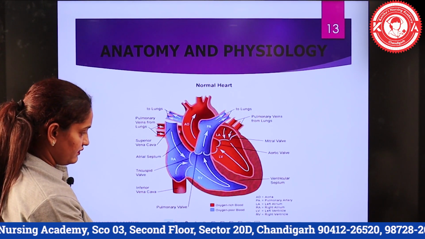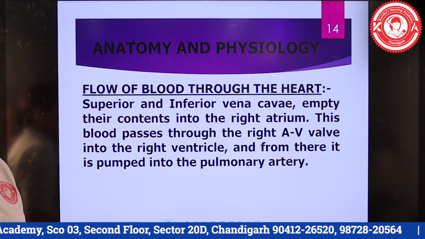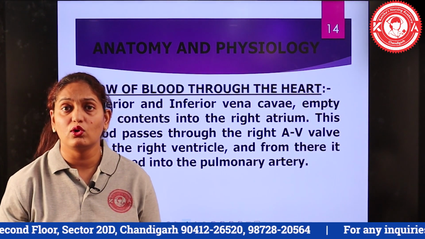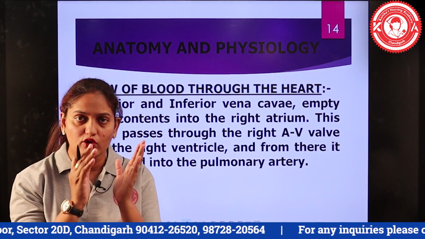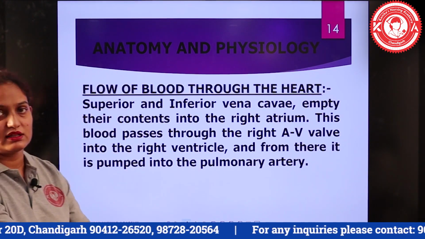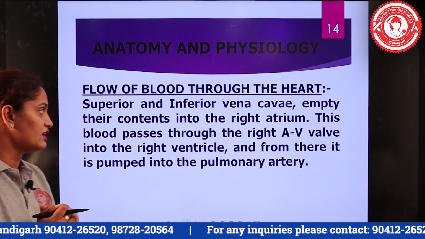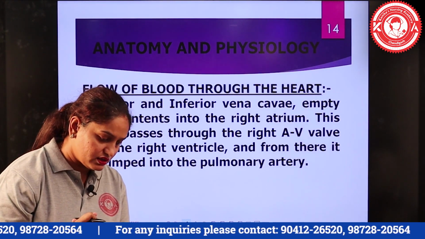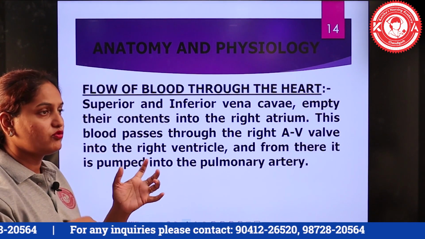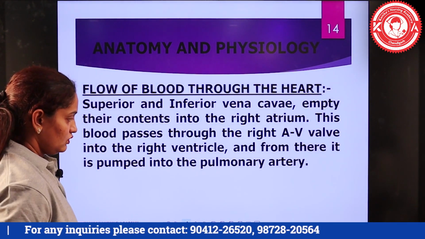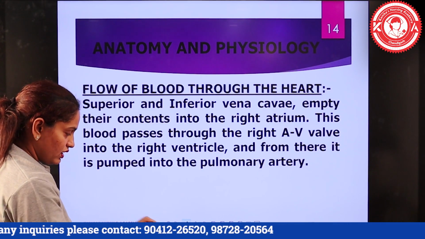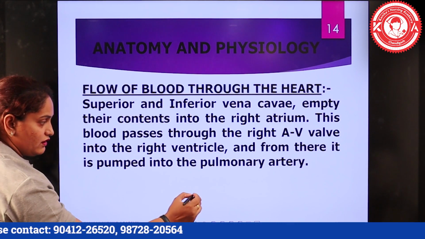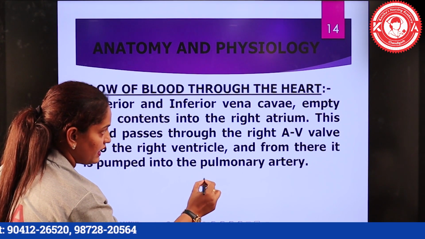Moving ahead, we can discuss this in a later slide. The next important point is how blood flows through the heart, that is, the flow of blood through the heart. कहाँ से blood अंदर आता है heart के, and कहाँ से blood बाहर जाता है. This needs to be understood very well in order to see where the abnormality will come when we are discussing the disease condition. So I will draw a flow chart of the series of changes which take place. Let me draw a heart here.